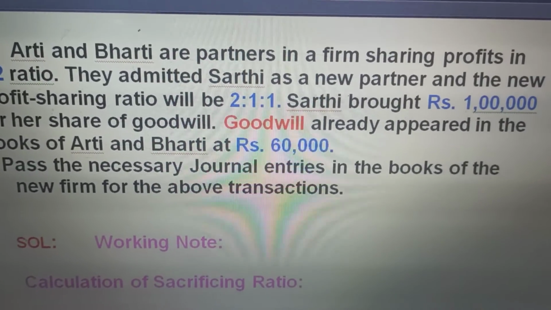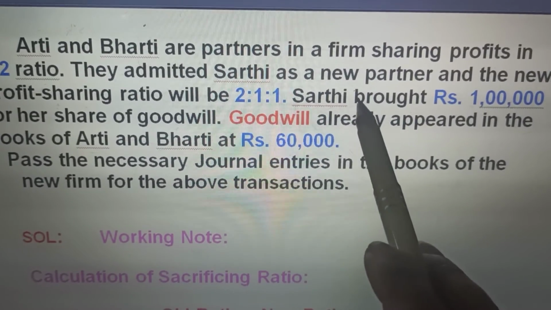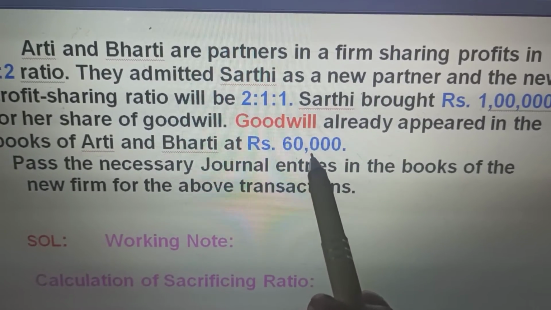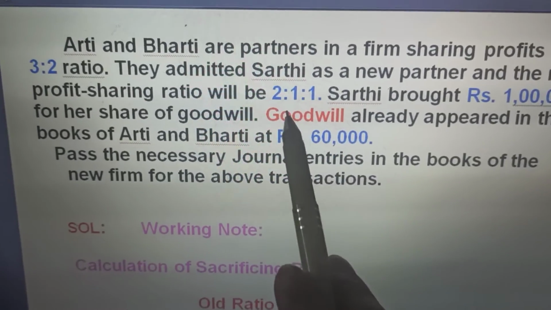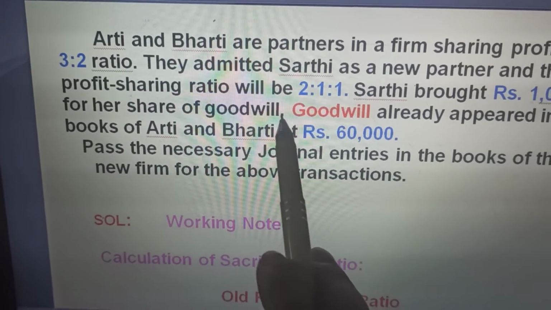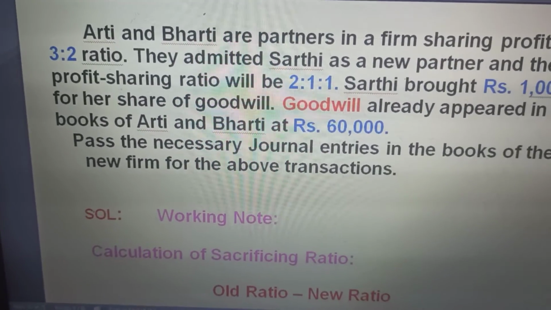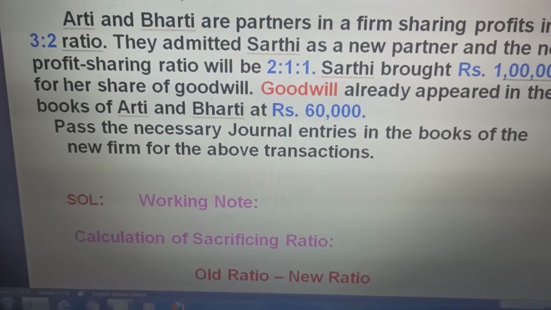Goodwill already appeared in the books of Aarti and Bharti at the time when Sarthi got admitted. Goodwill is already there at 60,000, and goodwill has been brought by the new partner. The old ratio is given, the new ratio is given. We know what to do. We will find the sacrifice ratio. The first thing will be finding out the sacrifice ratio.